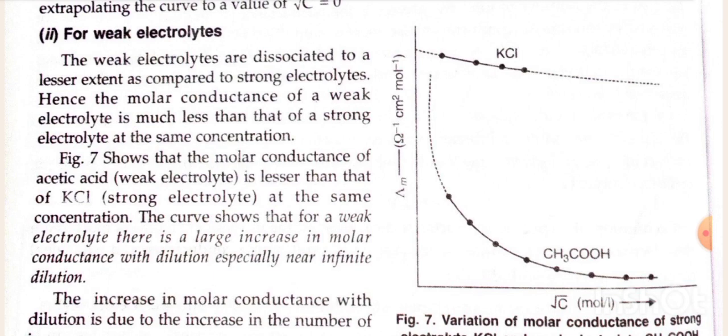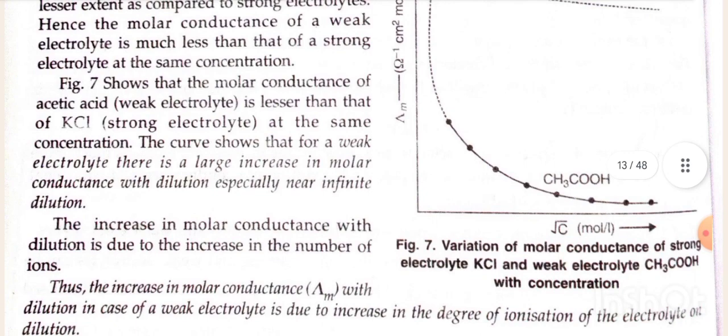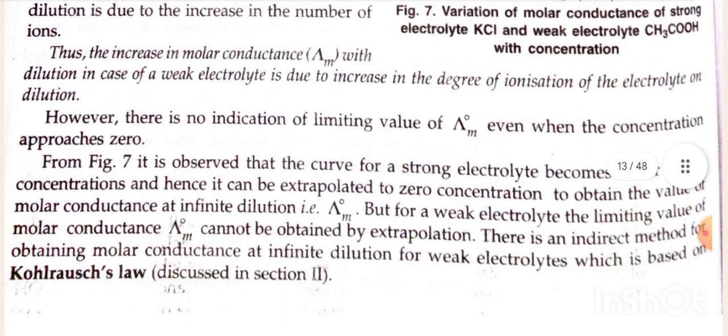At the same concentration, in the curve for a weak electrolyte there is a large increase in molar conductance with dilution, especially near infinite dilution. The increase in molar conductance with dilution is due to increase in number of ions. Thus, the increase in molar conductance lambda m with dilution in case of a weak electrolyte is due to increase in degree of dissociation or degree of ionization of the electrolyte on dilution. However, there is no indication of a limiting value of lambda m naught even when the concentration approaches zero.